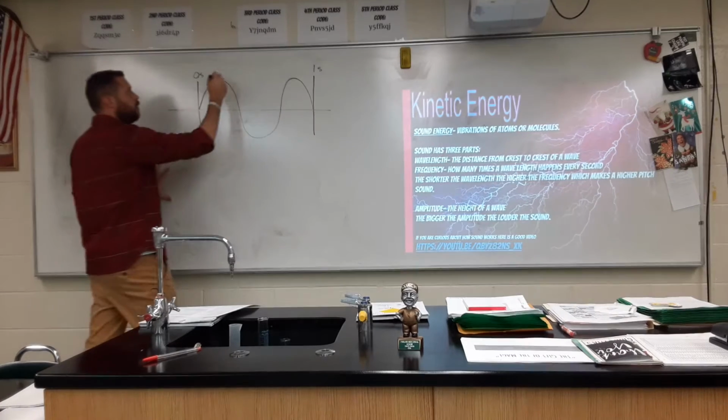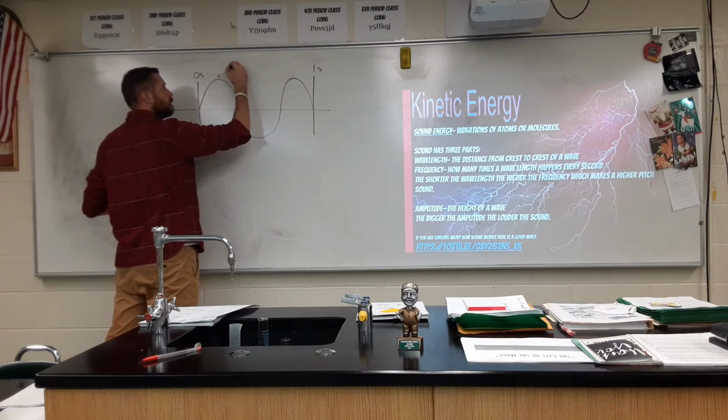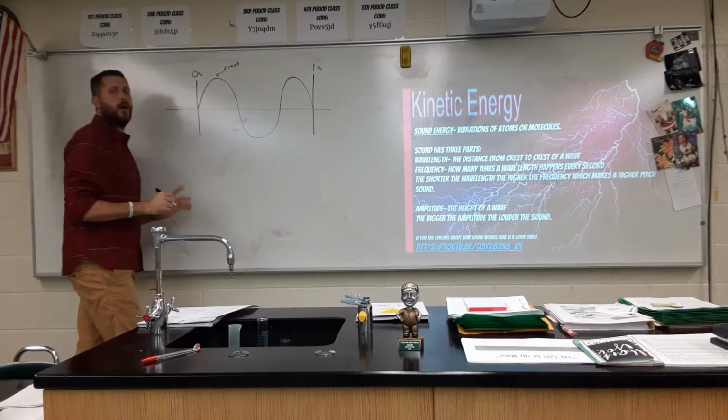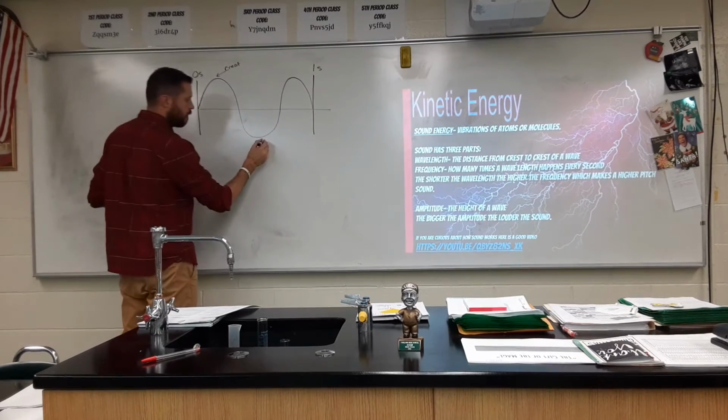This wave has a couple parts we need to identify. First of all, this is called the crest, the top of the wave. And this is called the trough.